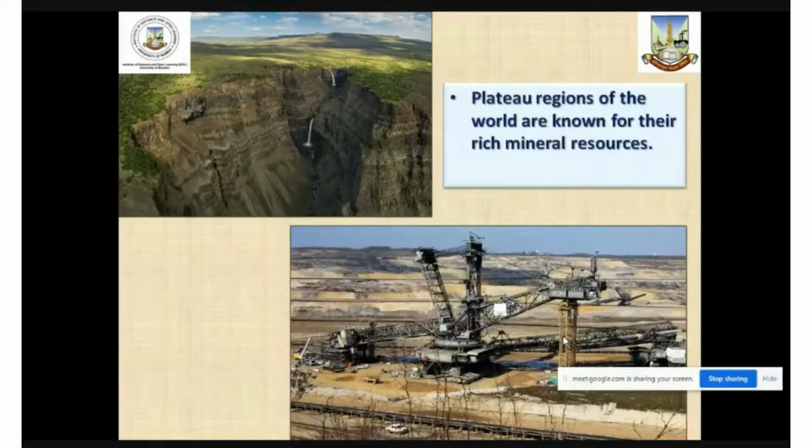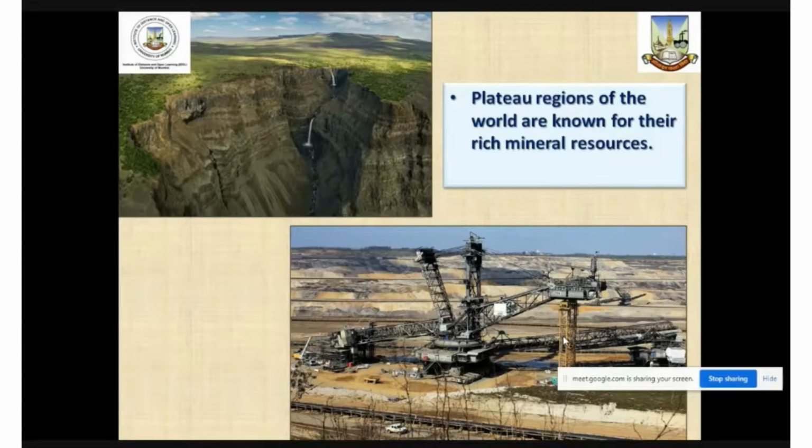If we compare this with the plateau areas, most of the areas in South India, particularly the Deccan Plateau region, which is located to the south of the Narmada River catchment, and even the plateau region of Russia, these are the regions which are more well known for mineral resources, and therefore mining activities are more prominent in the plateau areas. In fact, mineral towns or mining towns in Russia are the best example of how population is concentrated in the plateau region around the mining areas.